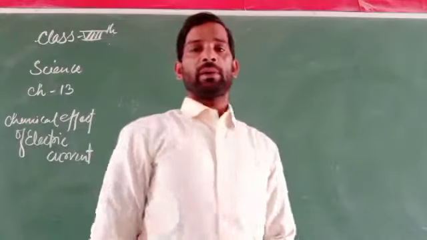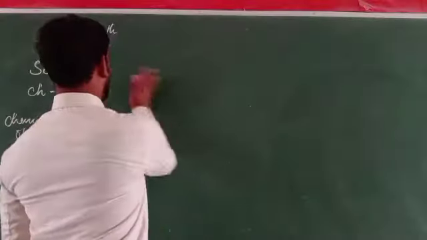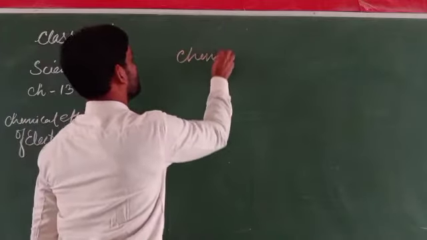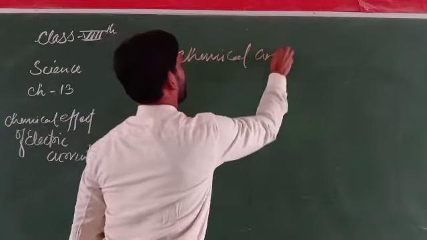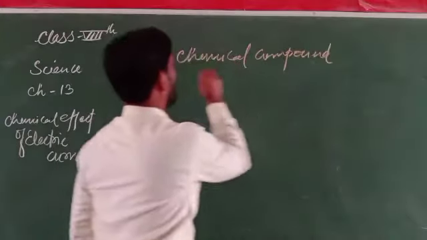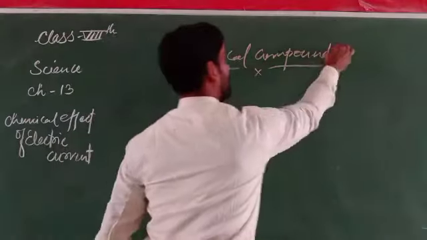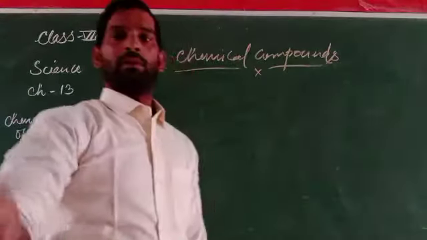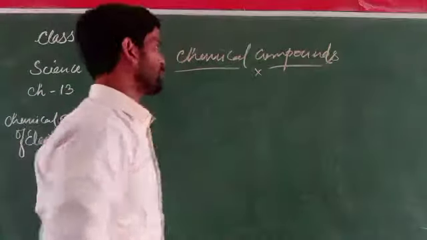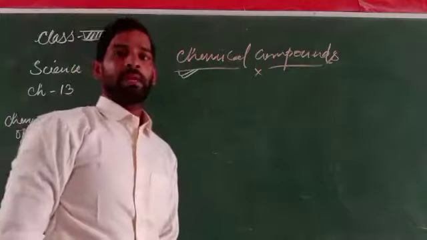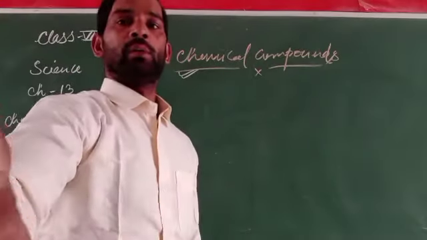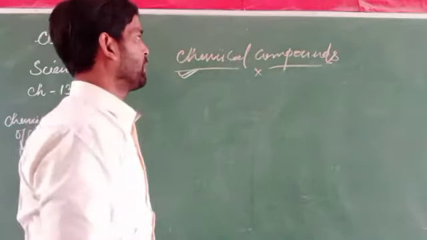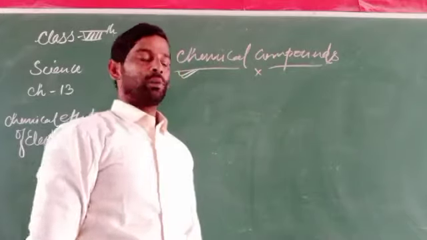Before moving to the next topic, we have to know very well how chemicals react to one another. The chemical compound: how these chemical compounds are formed. So here is a rule for the formation of a chemical compound. Before moving to the chemical compound, we have to know what an element and an atom are, and how these elements combine with one another through their molecules to form compounds.